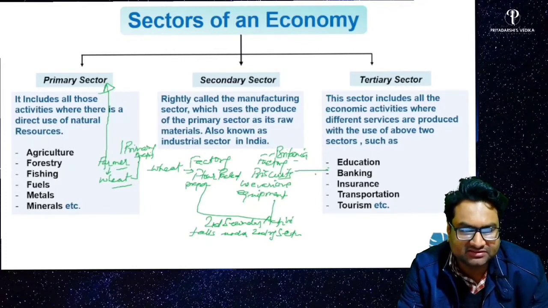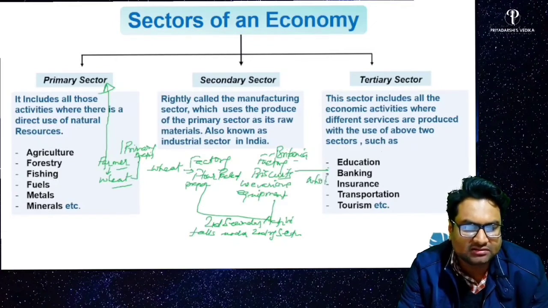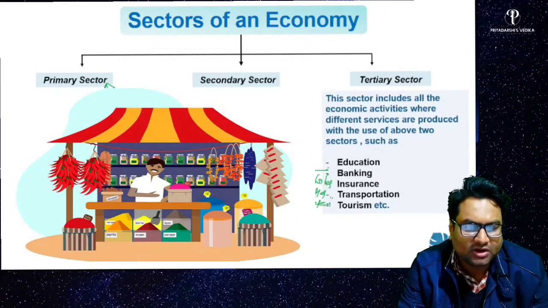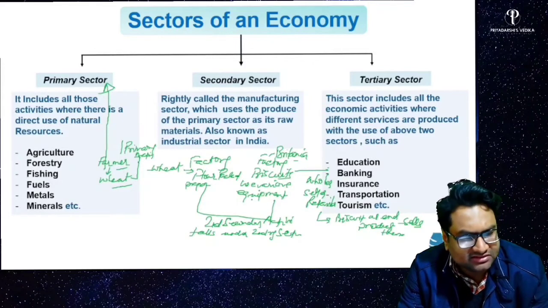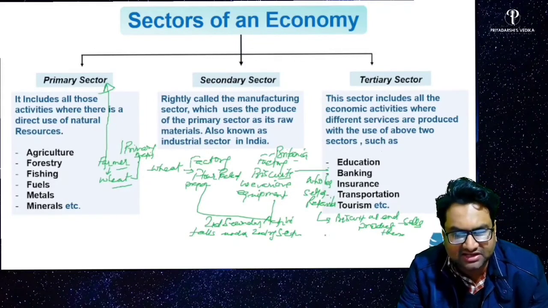Now what happens? These biscuits are sent to some wholesaler or retailer. What they do, they directly use these biscuits as end product and sell them. They don't have to do anything with these sectors. They directly sell it to the consumer.